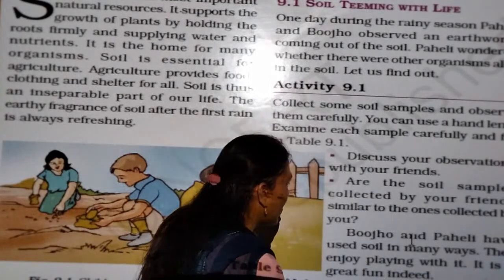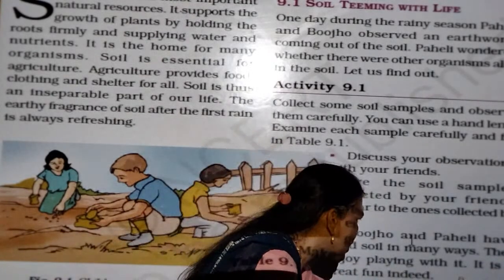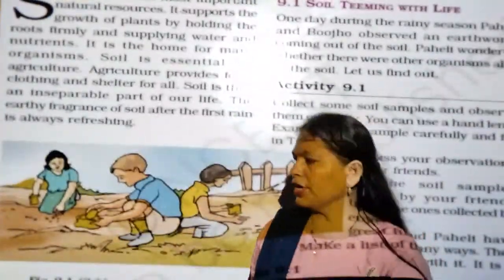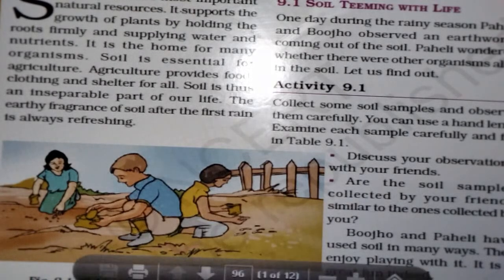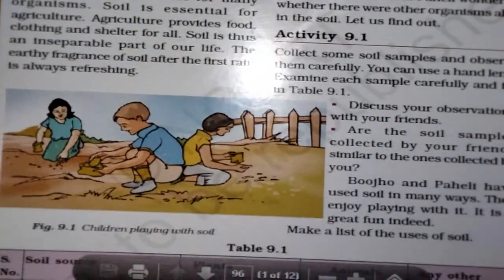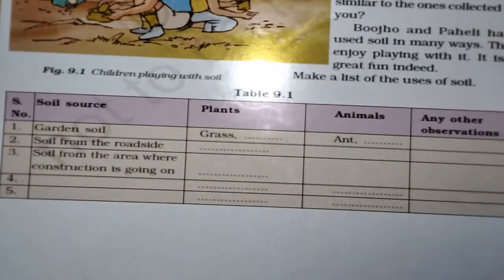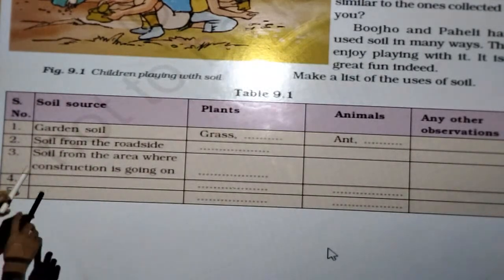Boojho and Paheli have used the soil in many ways. They enjoy playing with it and it is great fun. So here we have to see in the table. We have to observe in the table. Soil sources.